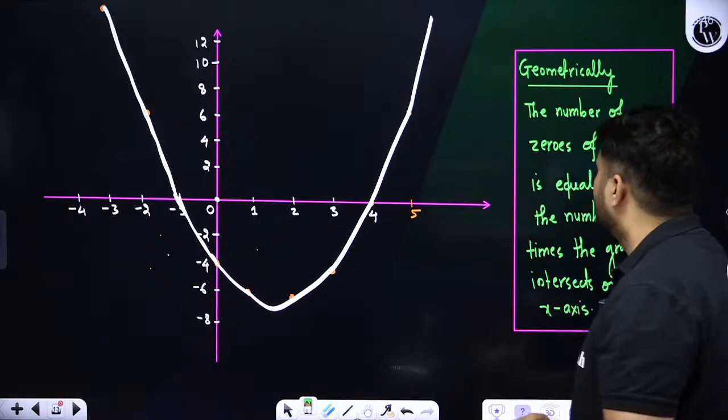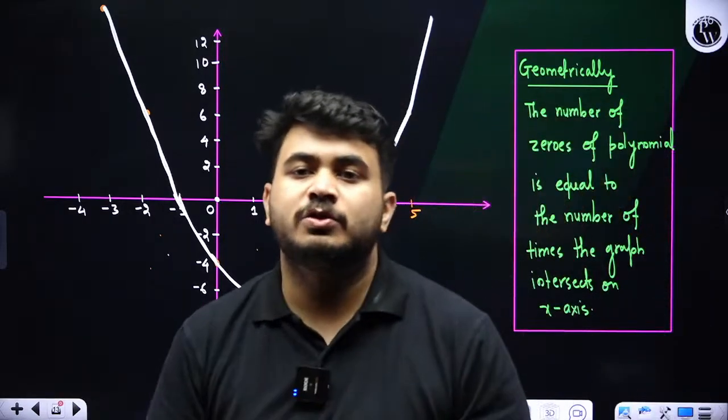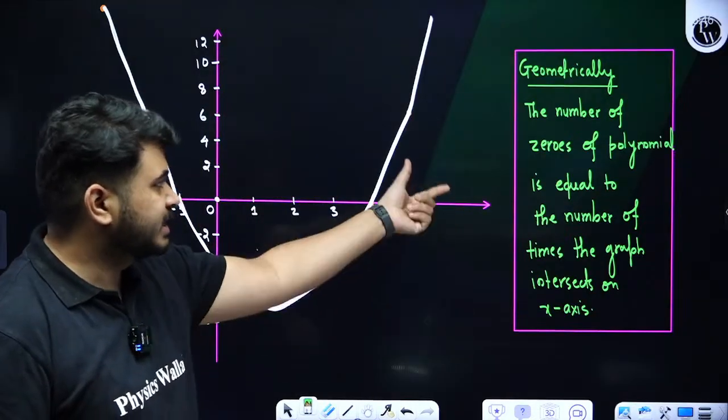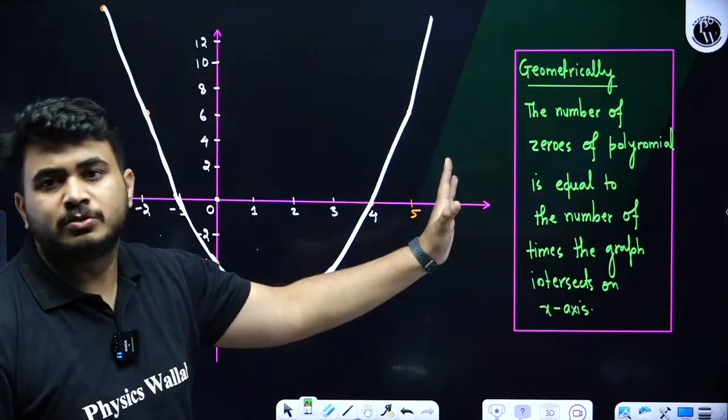Okay, so what does the geometrical meaning of the number of zeros tell us? The number of times the graph intersects on the x-axis, that many number of zeros will be there.